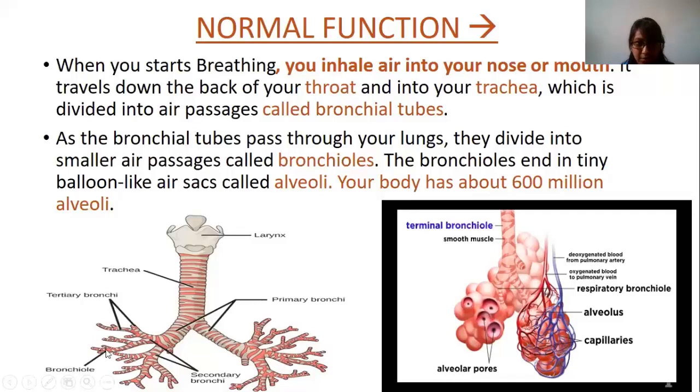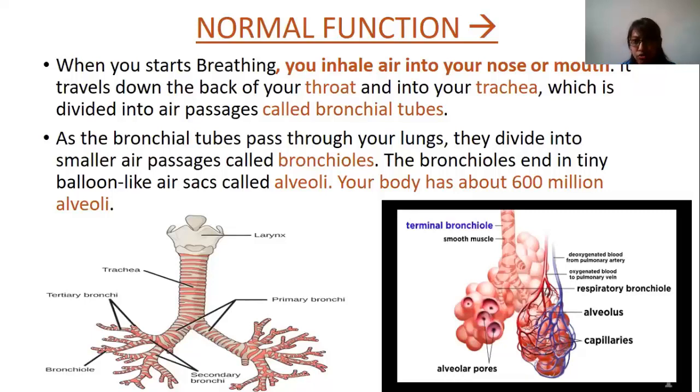Can you see in the image? The bronchioles end in tiny balloon-like air sacs called alveoli, and your body has about 600 million alveoli.